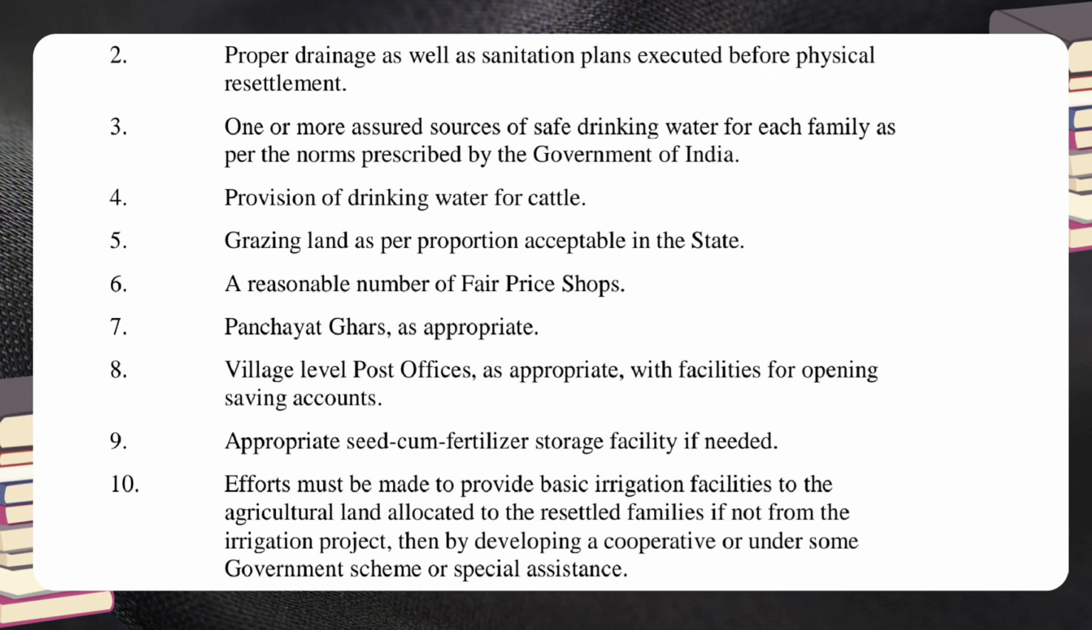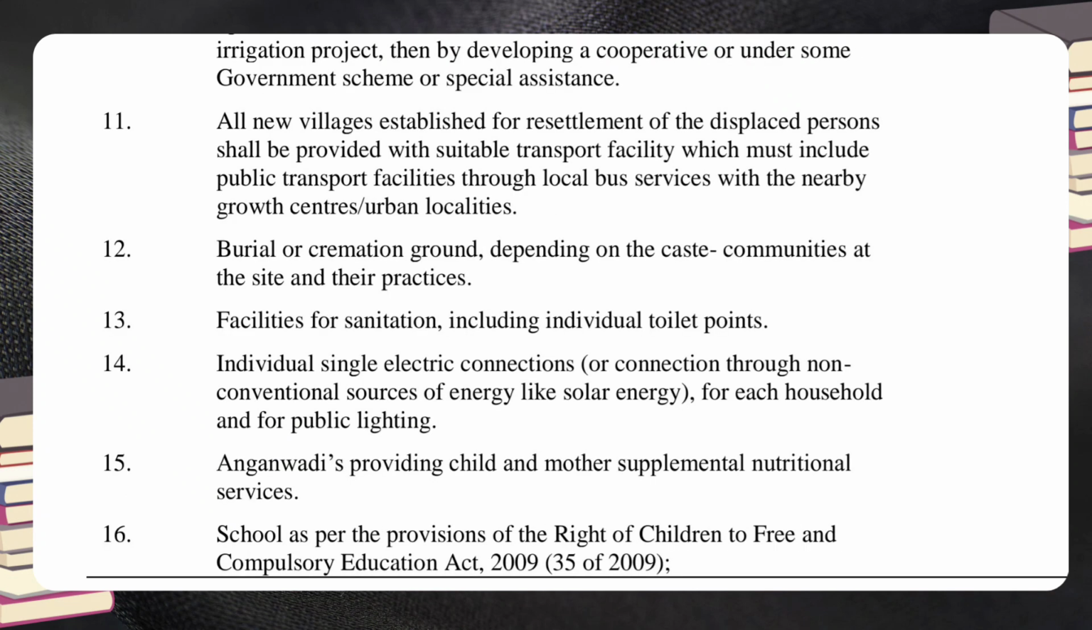8. Village level post offices, as appropriate, with facilities for opening saving accounts. 9. Appropriate seed cum fertilizer storage facility if needed. 10. Efforts must be made to provide basic irrigation facilities to the agricultural land allocated to the resettled families if not from the irrigation project, then by developing a cooperative or under some government scheme or special assistance. 11. All new villages established for resettlement of the displaced persons shall be provided with suitable transport facility which must include public transport facilities through local bus services with the nearby growth centers, urban localities.